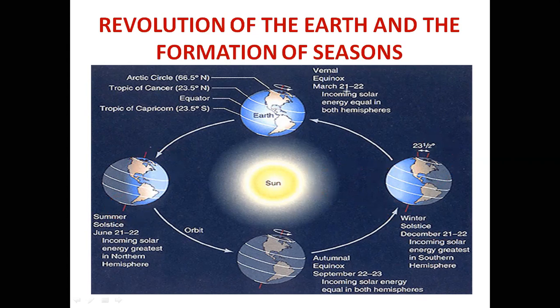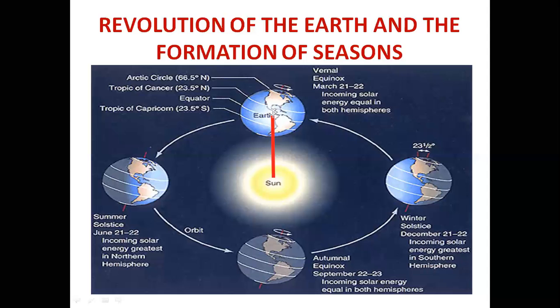Now come to 21st March. The equator will have vertical sun rays, and on the two poles, North Pole and South Pole, पर sun की rays direct नहीं पड़ेंगी. The position of the earth on 21st March and 23rd September: poles जो हैं थोड़ा tilted होते हैं, and the sun rays fall vertically on the equator.